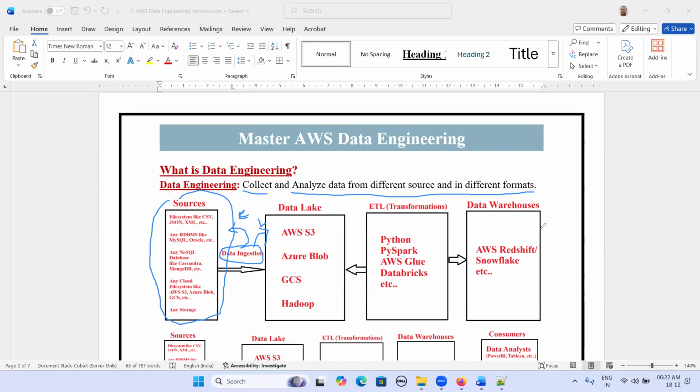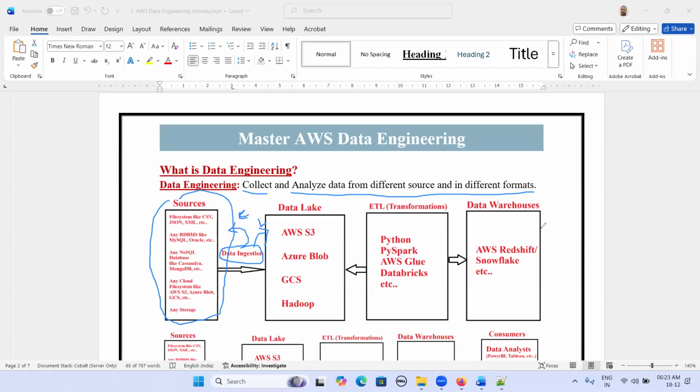If it is AWS, we have S3. If it is Azure, we have Blob. If it is GCS, we have Google Cloud Storage. If it is Hadoop, we use the HDFS file system to store history of data. Because these cloud file systems and the Hadoop file system support unlimited storage and parallel processing. So first our responsibility is connecting different sources and loading the data into the data lake.